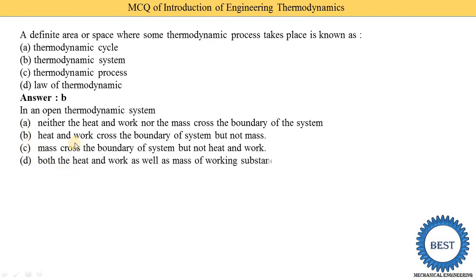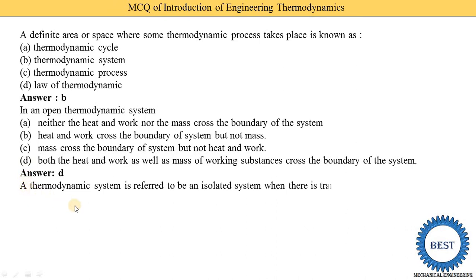So here both the heat and work as well as the mass of the working substance cross the boundary of the system. So I think option D is the correct answer. You need to read all of them. Neither heat and work nor the mass is a wrong statement. Heat and work cross the boundary but not the mass. Option C, mass crosses the boundary of the system but not heat and work. But in an open system all these things interact. So option D is the correct answer.